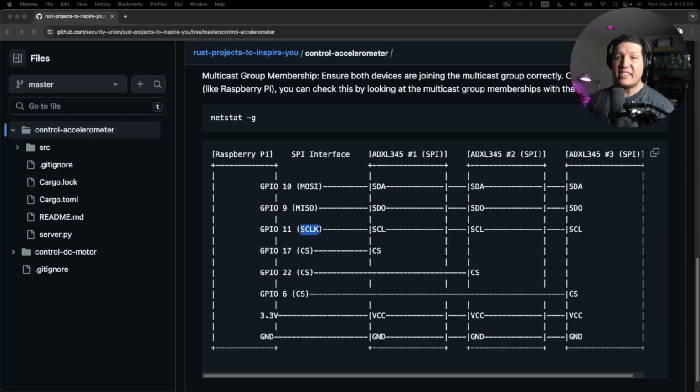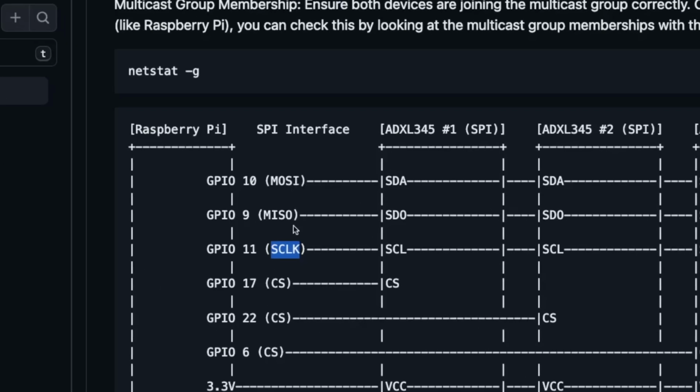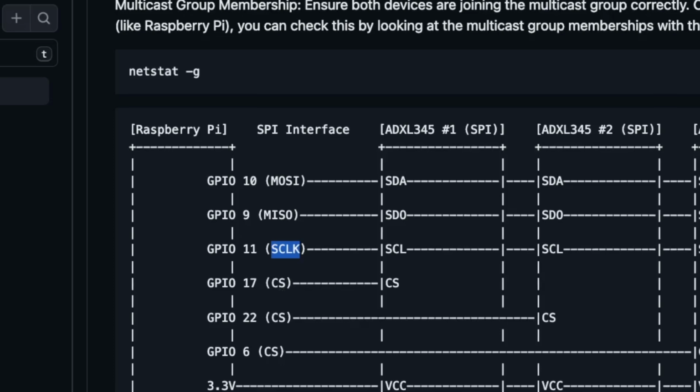Check this out. This is how the Raspberry Pi connects to all 3 accelerometers. Notice that each device uses 4 pins to communicate. We have MOSI, MISO, SCLK, and CS. And now let's break down each of these.